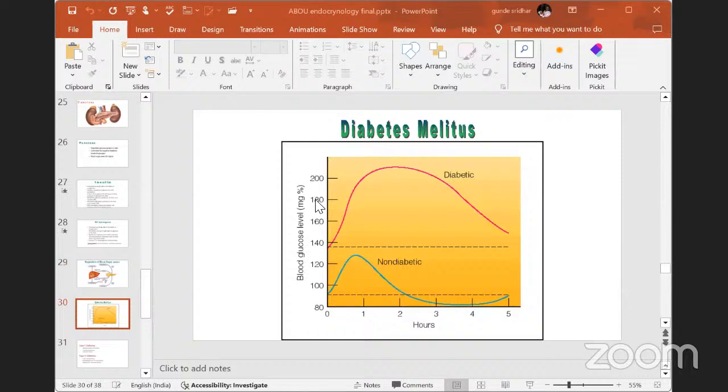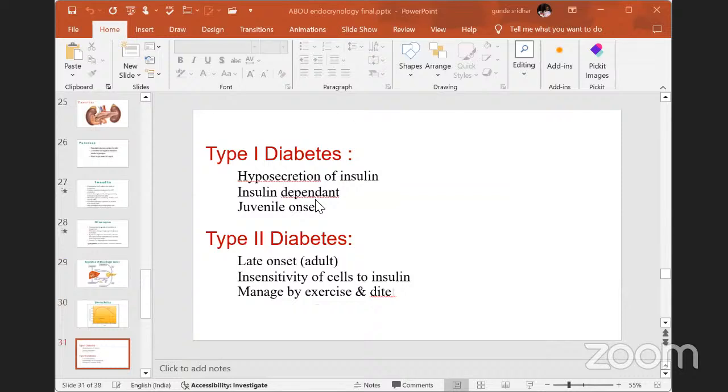Diabetes mellitus is the main disease due to the accumulation of high sugar around the cells. It is a diabetic condition when there is a low level of insulin in the bloodstream. There are two types of diabetes: type 1 diabetes and type 2 diabetes.